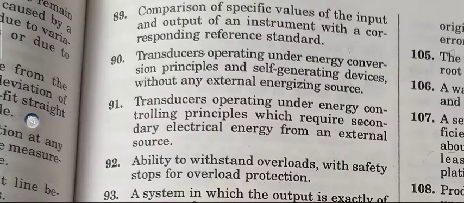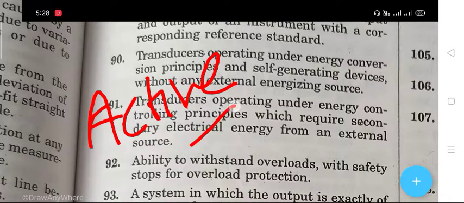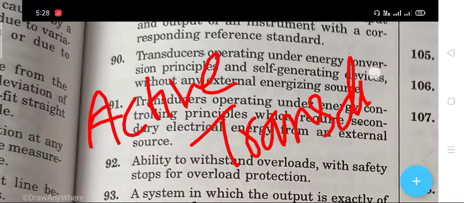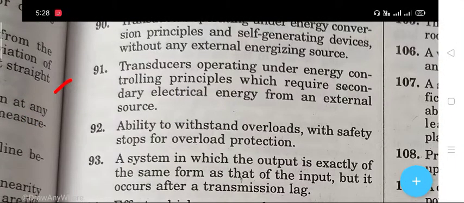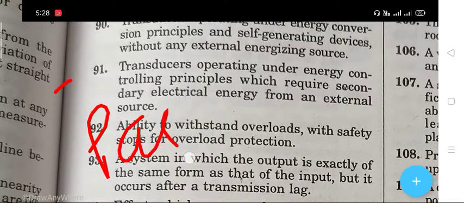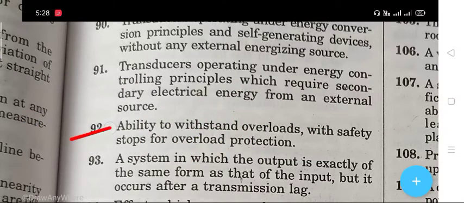The next question, 90, is transducers operating under the energy conversion principle and self-generating devices without any external power sources. The right answer is active transducers. The next question, 91, is transducers operating under the energy controlling principle which require secondary electrical energy from an external source. The right answer is passive transducers.